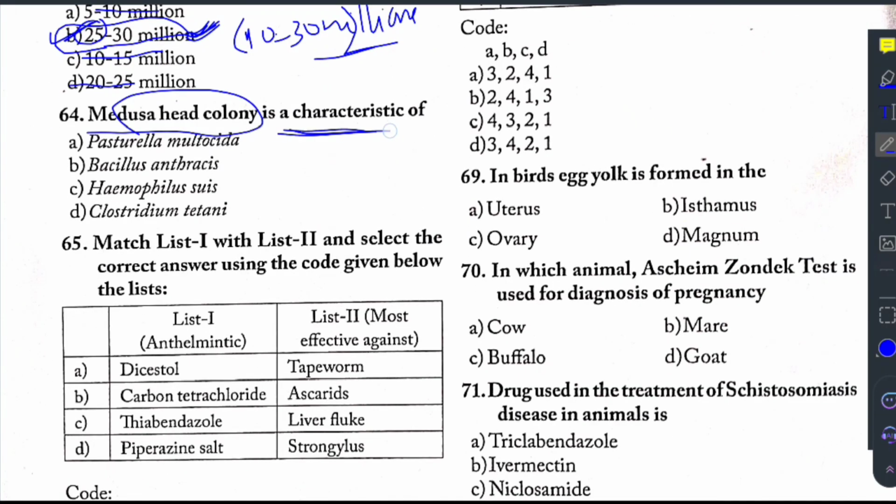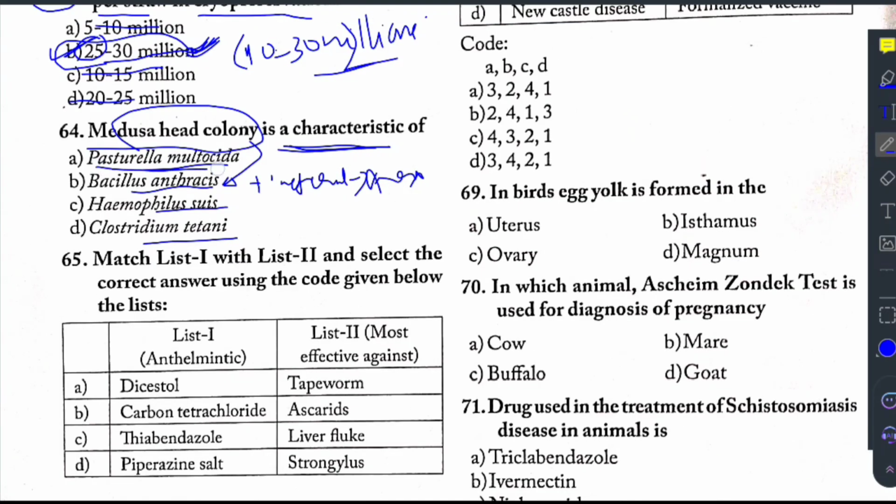Medusa head colony is characteristic of Pasteurella multocida, Bacillus anthracis, Haemophilus suis, and Clostridium tetani. So the answer for this question is Bacillus anthracis. This is a gram-positive bacteria which causes anthrax. It is a very deadly disease. Pasteurella multocida causes hemorrhagic septicemia, specifically serotype B2. So serotype B2 of Pasteurella multocida will cause HS, hemorrhagic septicemia.